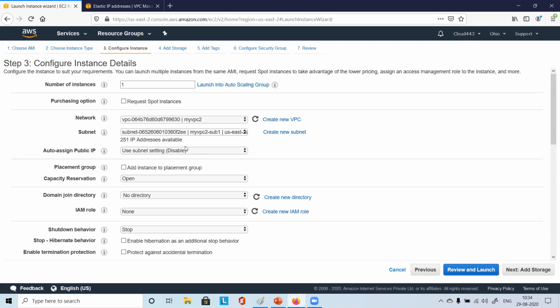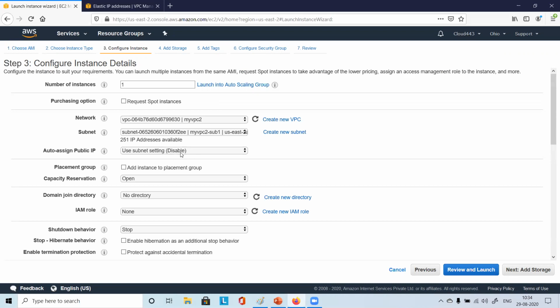That is the subnet setting. From there it will come here, so you have the option to override that by enabling it, or disabling it, or using that setting. If it was enabled there, here it will come as use subnet setting, and in the bracket it will be written as enabled. If you enable it there, it will be enabled here.